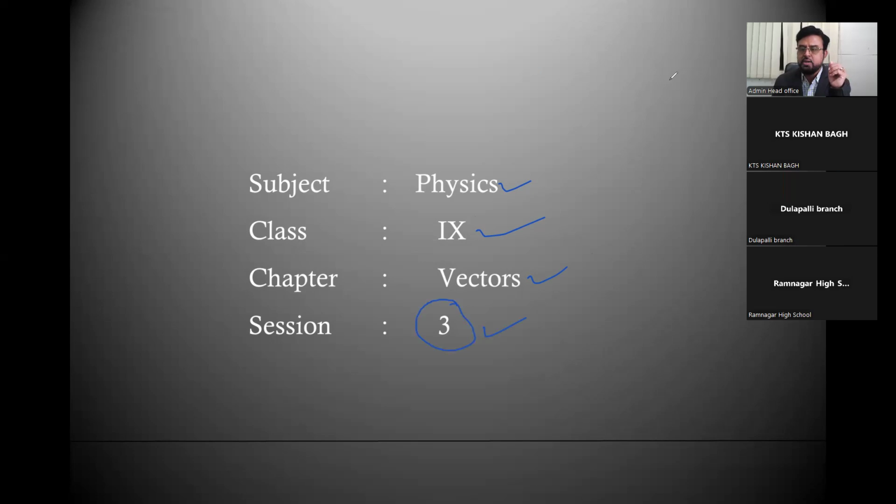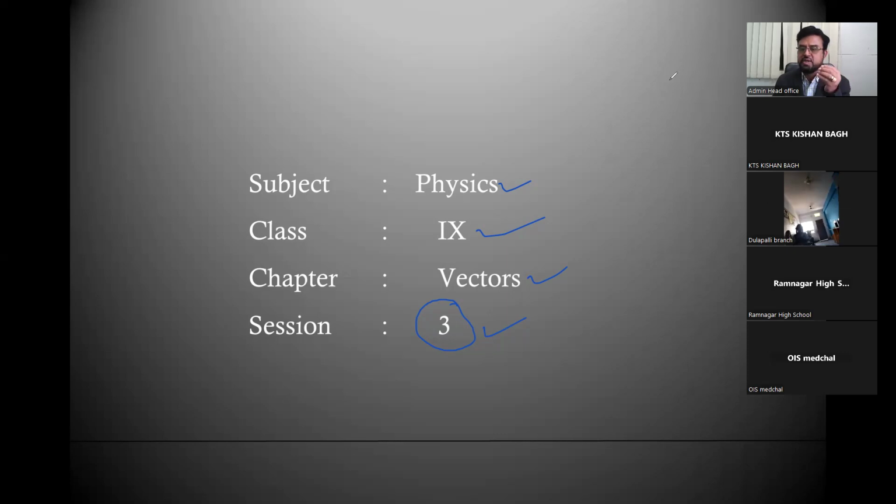So far, we completed 2 classes in understanding the basic classification of vectors and scalars. So how physical quantities are classified into vectors or scalars, right? We'll continue where we stopped in the last class. But before that, let us review. Let us recall what we learned in the earlier classes about vectors, which is a part of mathematics also. It's mathematical physics, right?